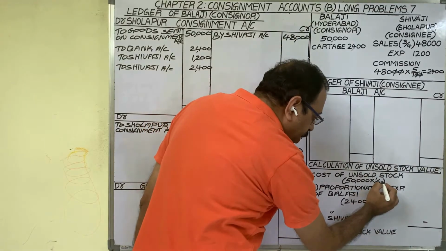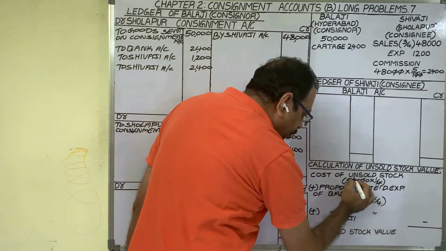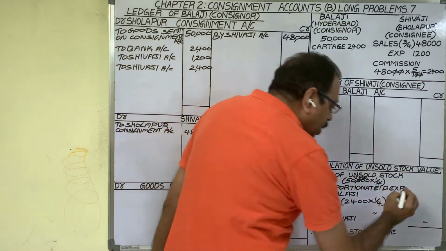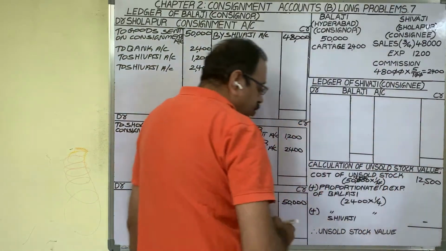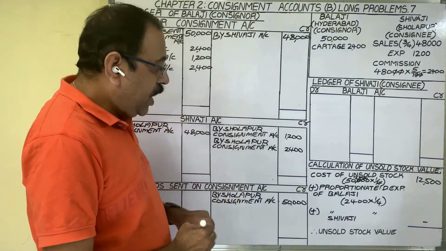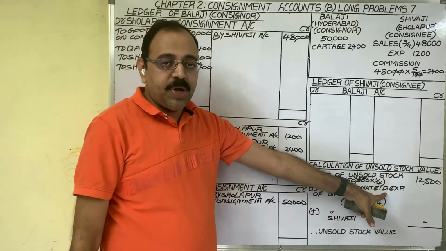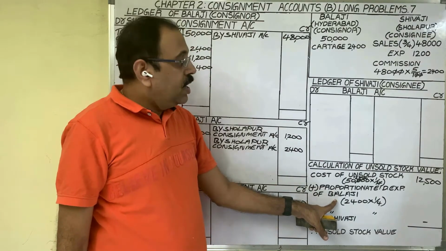One numerator, one denominator we have to cancel. 4 ones are 4, 1, 2s are 8, 2, 5, 00. 12,500.